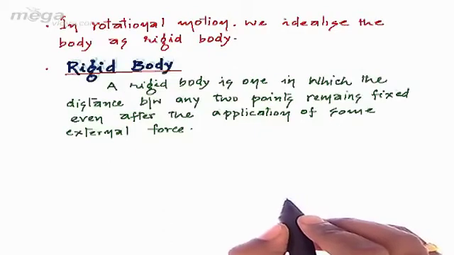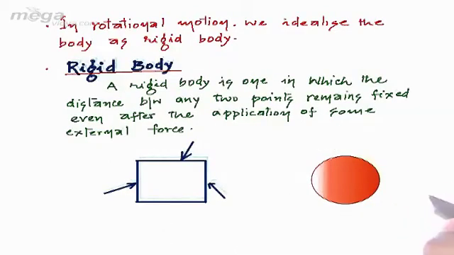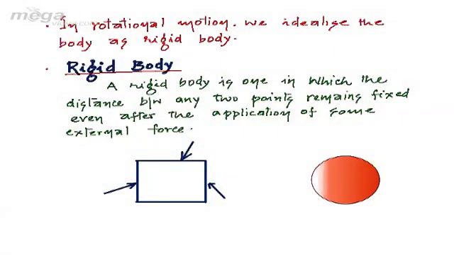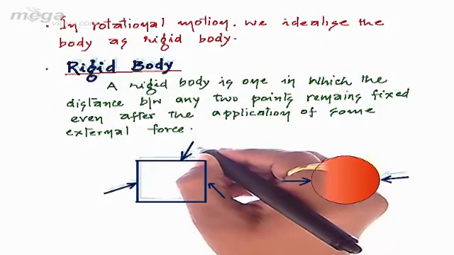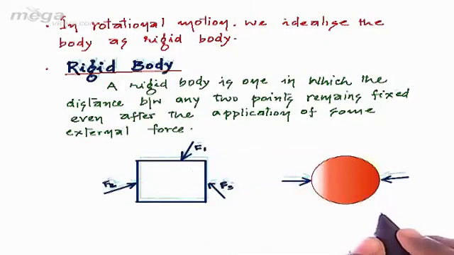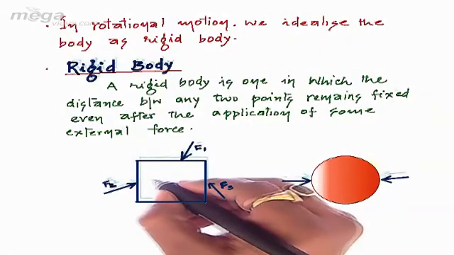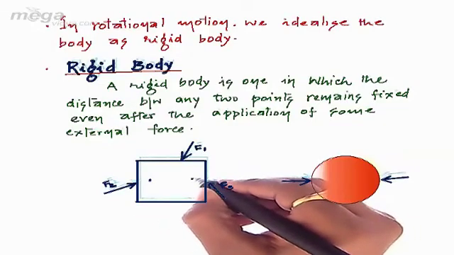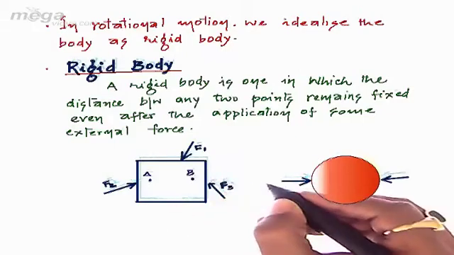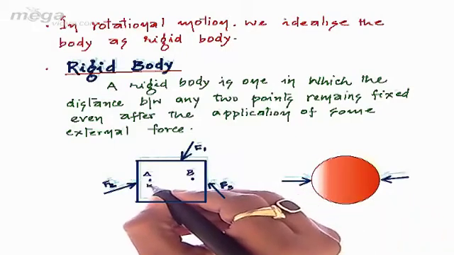Let's consider an example. In this given figure, we have taken a square frame and a Costco ball. If a certain amount of force, say F1, F2 and F3, is acting on the square frame, since its shape remains the same, we can say the distance between any two points, say point A and point B, on this square frame remains constant.